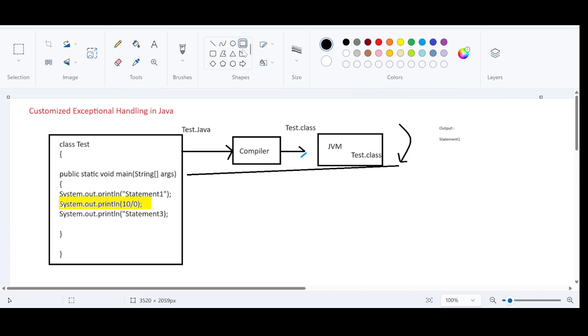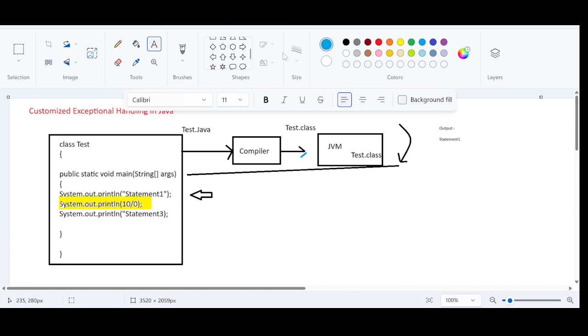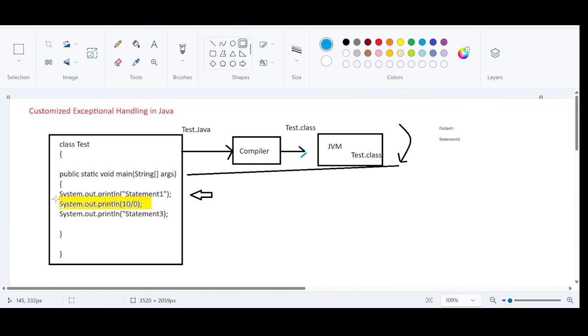Usually, as a developer, we expect all the instructions in the main method to get executed, isn't it? This is our expectation. But unfortunately, an exception occurred in the second instruction of the main method. So what happens if the exception occurs? The JVM will not proceed further with the remaining execution. The execution will be stopped here, and unfortunately the program will be terminated here, and this third instruction will never be executed.